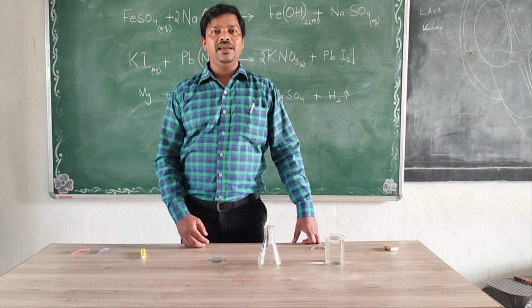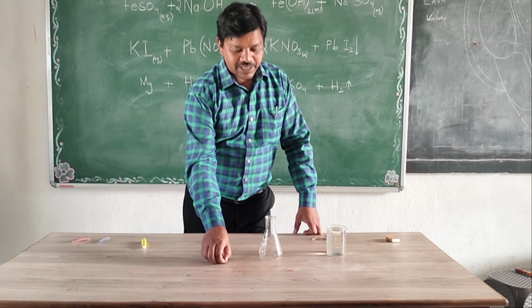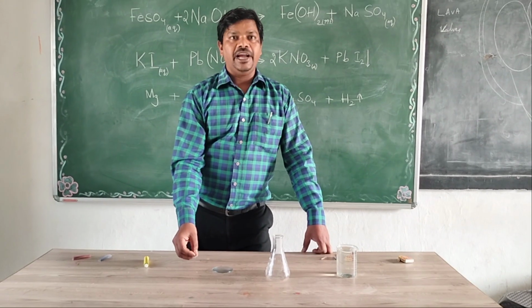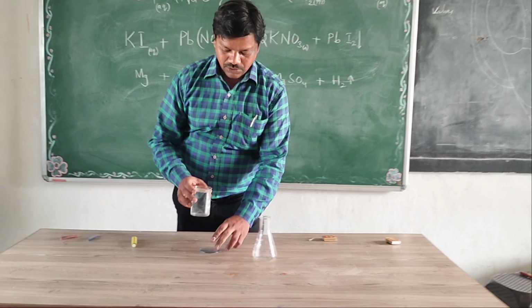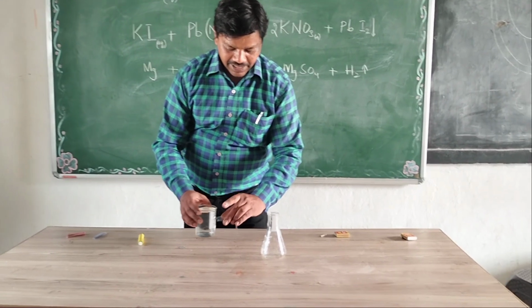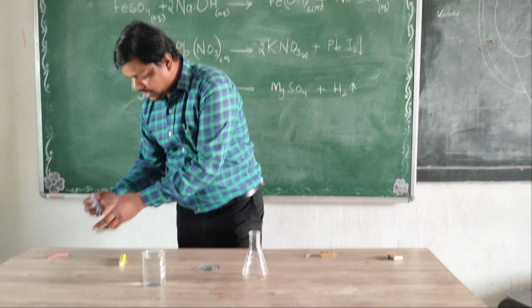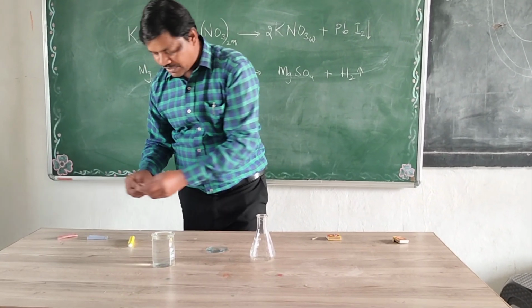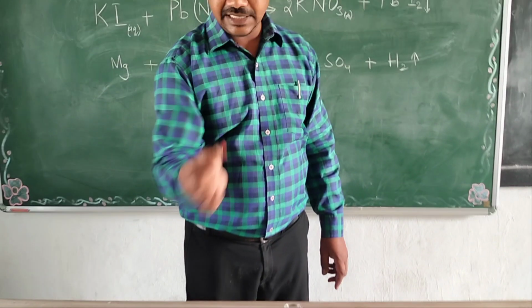Today, let us see a chemical reaction. When metal reacts with acid, it gives rise to hydrogen gas. For that, we need acid. So, to confirm the acid, I am taking a sample of acid in a water glass and I am using blue litmus paper. As we know, when blue litmus paper is immersed, it turns red. This represents that it is acid.